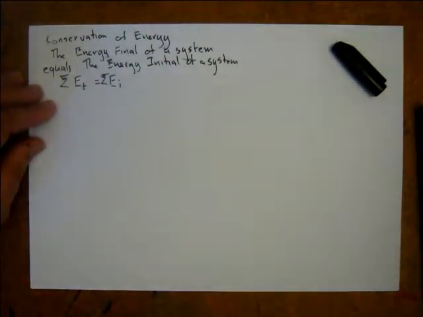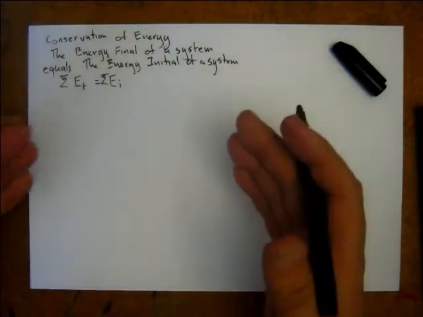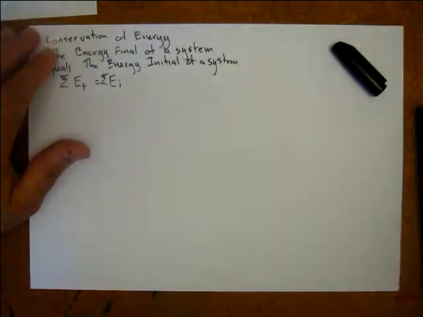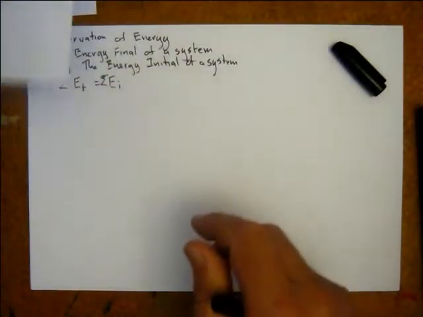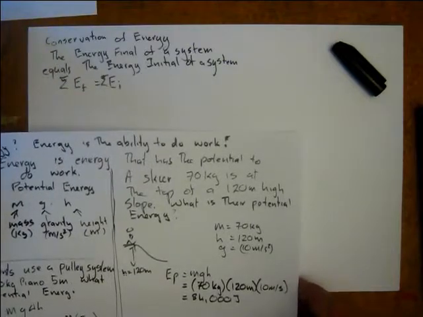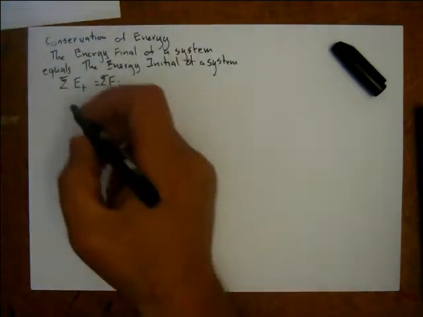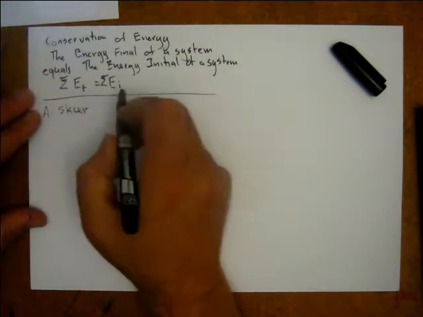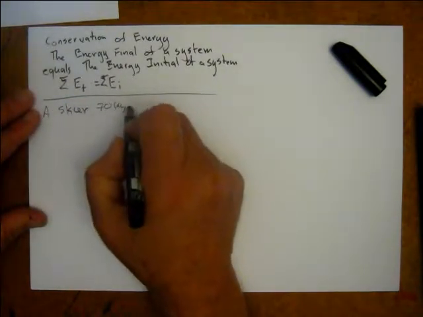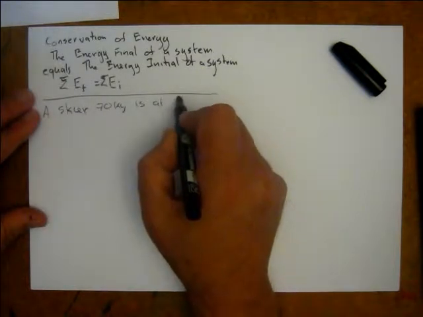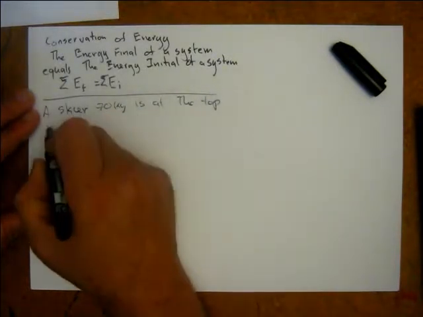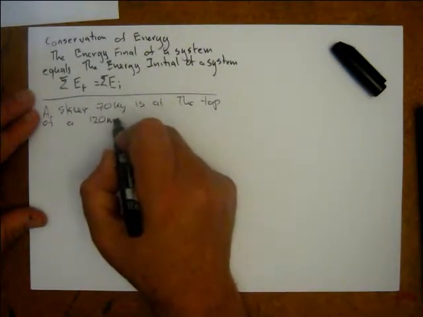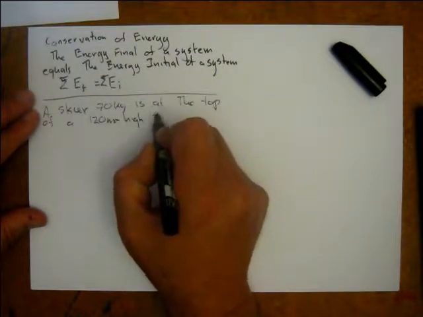So let's do an example, and I'll show you what I mean. We were talking about a skier just before, in this problem here, when we were talking about potential energy. So a skier, 70 kgs, is at the top of a 120 meter high slope.